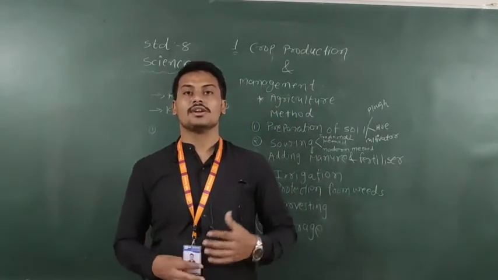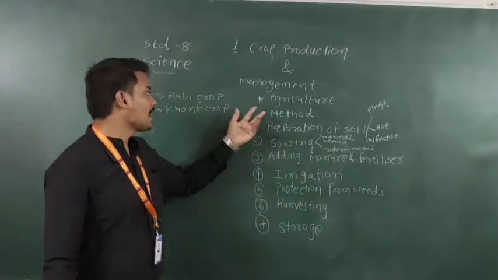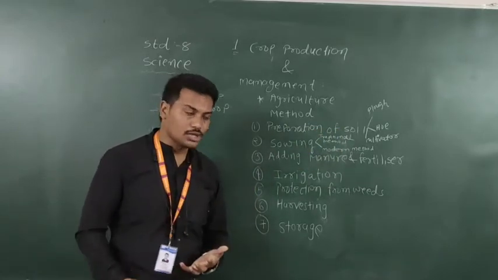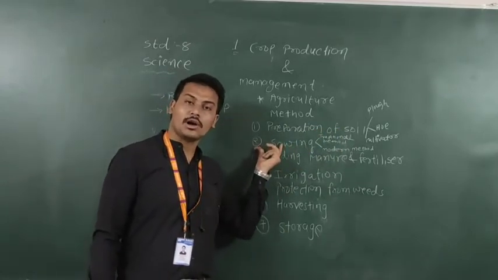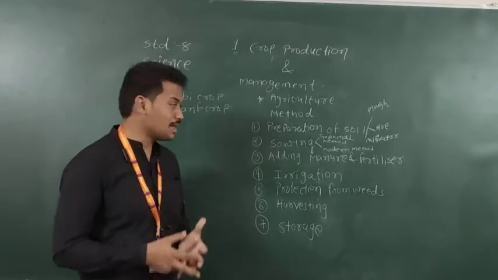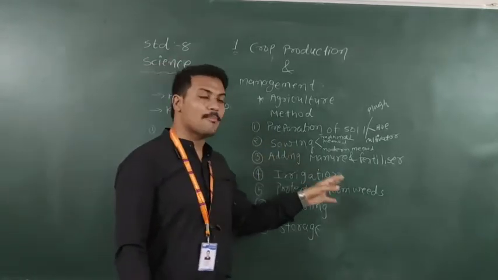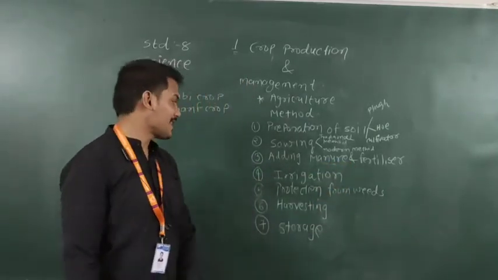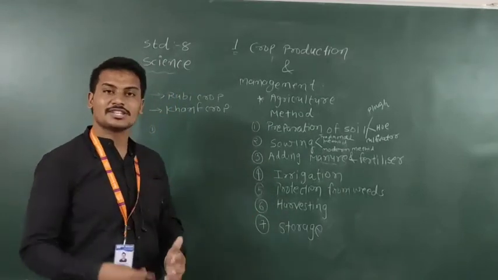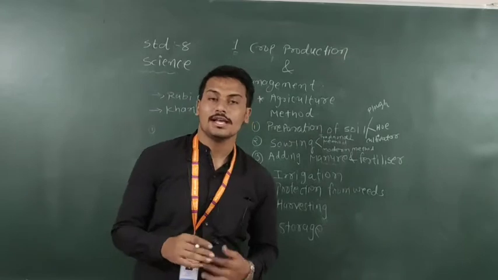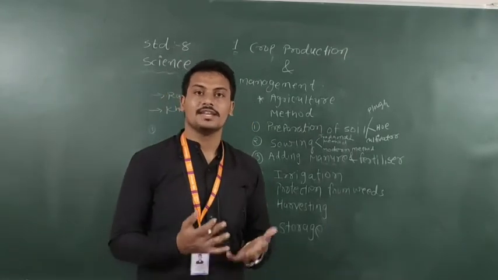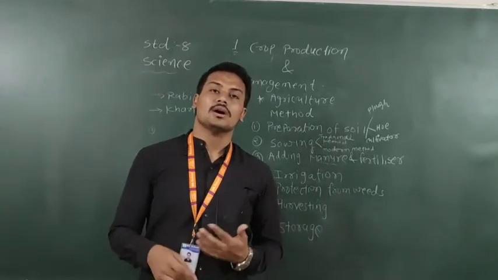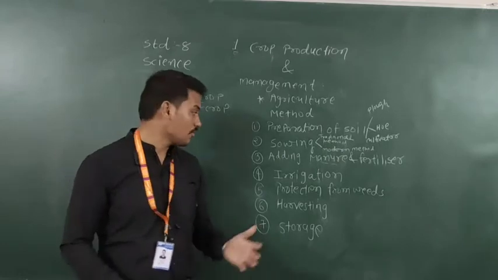First of all, there are different steps here, like agriculture methods. First you have the preparation of soil: digging out the soil, then sowing good quality seeds in the soil. Then adding manure and fertilizer. What is the difference between manure and fertilizer? We will discuss it in this lecture. Now, irrigation is the process in which we supply water to the crop. There are different sources of irrigation, like rain, lake, river.